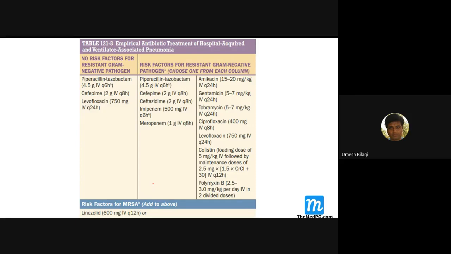They'll give a choice of piperacillin-tazobactam. They may give a choice of a macrolide alone, and combinations, and you'll have to pick up. If you have the knowledge of this, then you'll be able to deal with it. Okay.